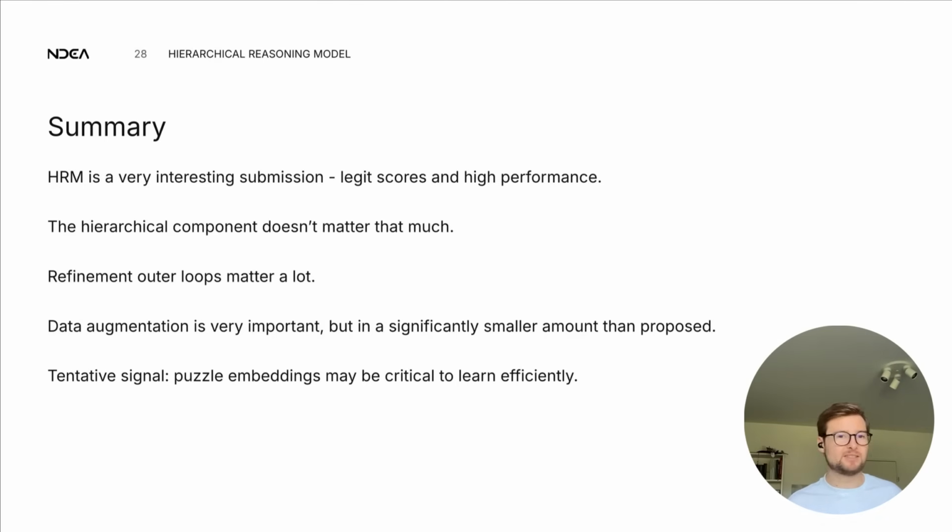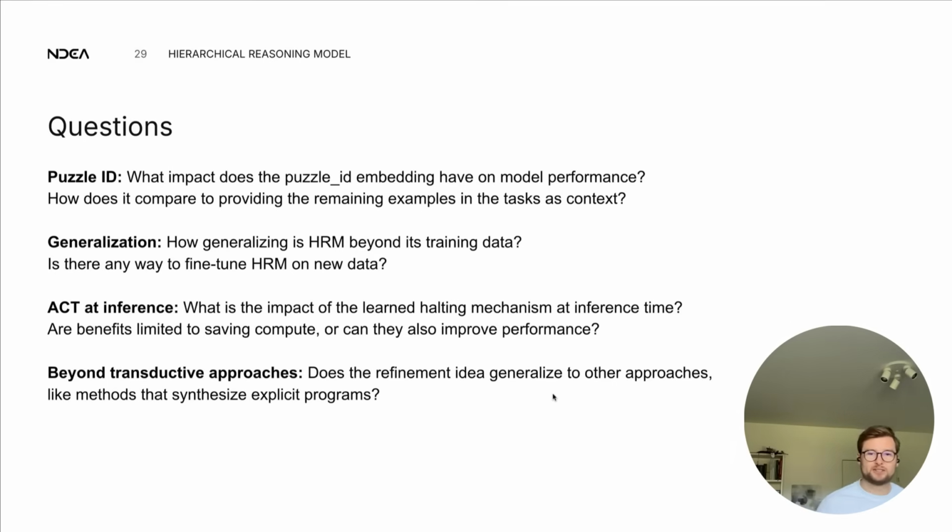Similarly, data augmentation, very important, makes a significant difference, but not to the amount proposed in the paper, significantly less. And specifically at training time, not so much at inference time, is where it makes a difference. The same goes for the refinement. Training time, very important. Inference time, not so much. And then we have this tentative signal out of conversations, not our own signal. Again, kudos to the authors. That the puzzle embeddings may actually be critical to learn efficiently on small data regimes, which is, again, very, very interesting. And that leads to a few questions for future work.